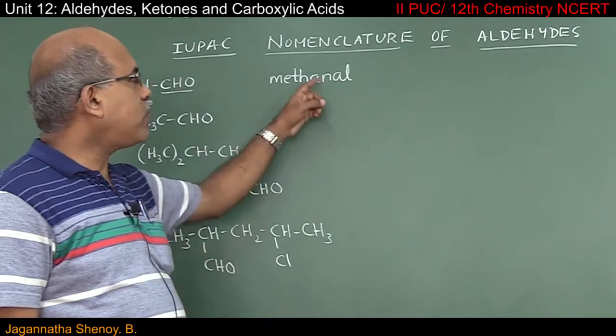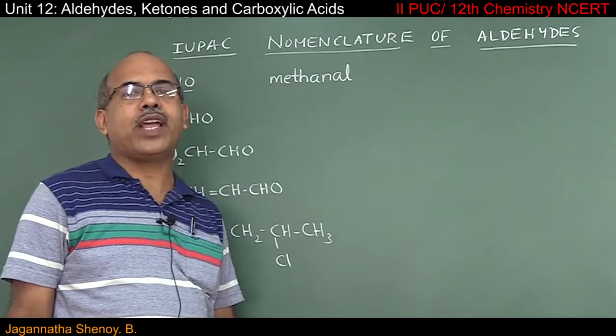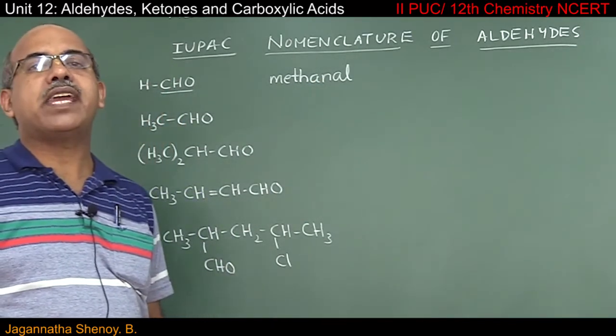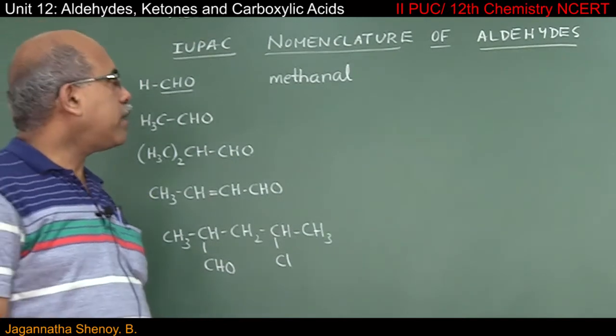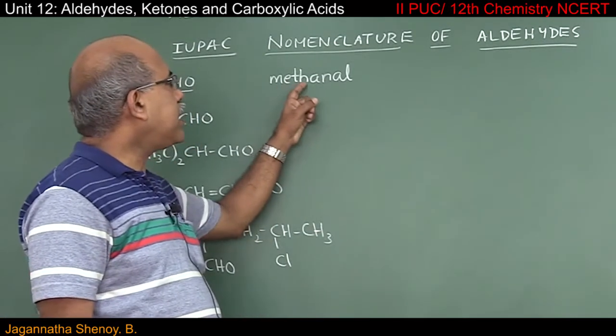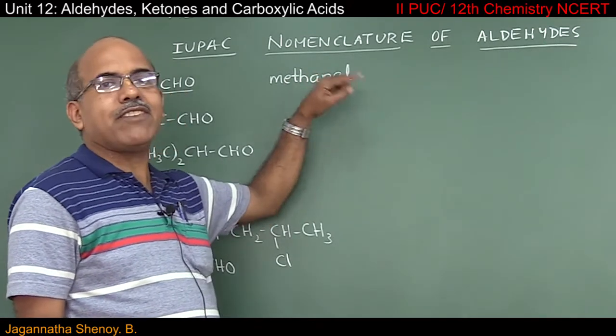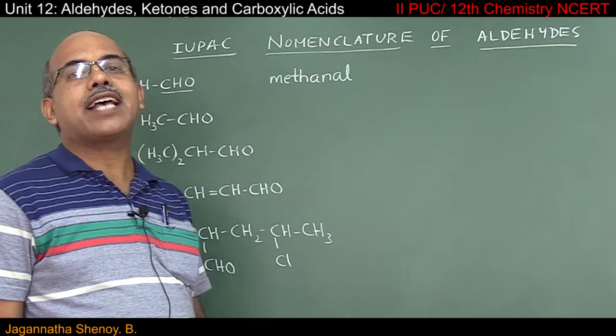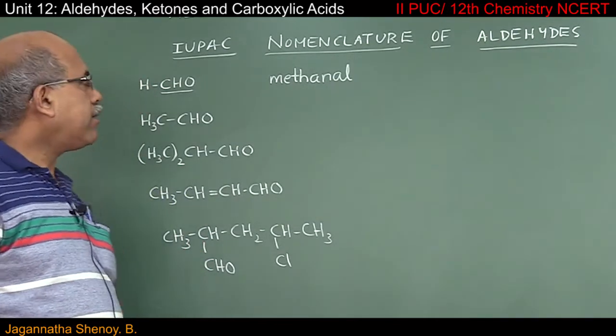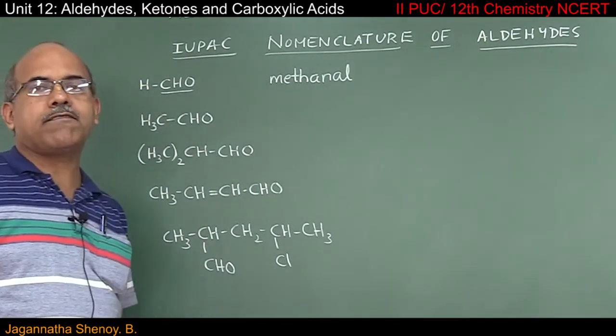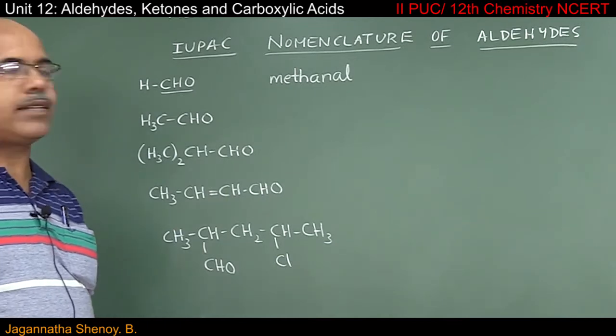But the simple rule is, whenever there are two continuous vowels, the previous vowel must be cancelled. What I mean by that, here methaneal. So after e we have a, so e has to be removed. That is why the IUPAC name of this compound is methanal.